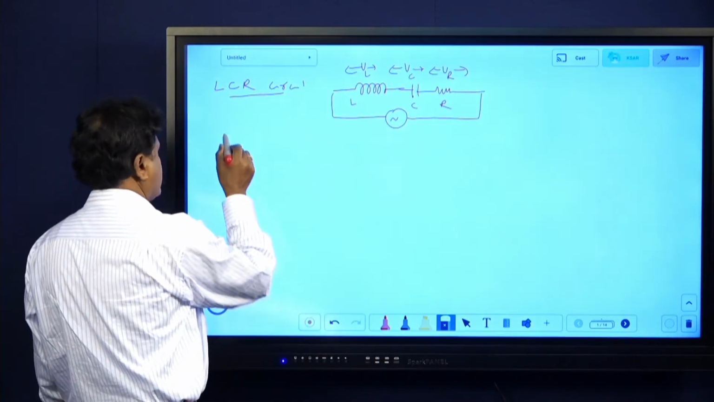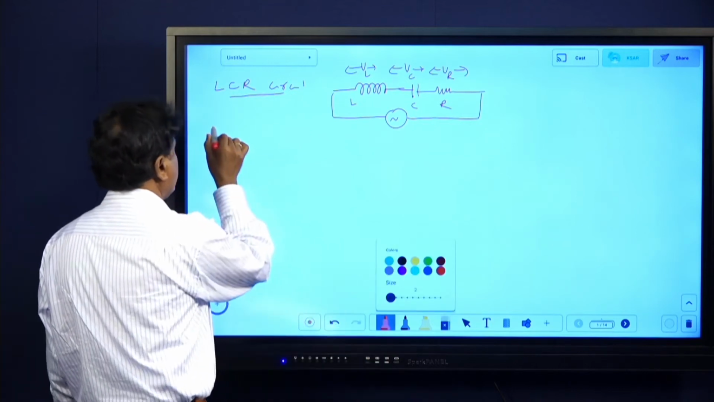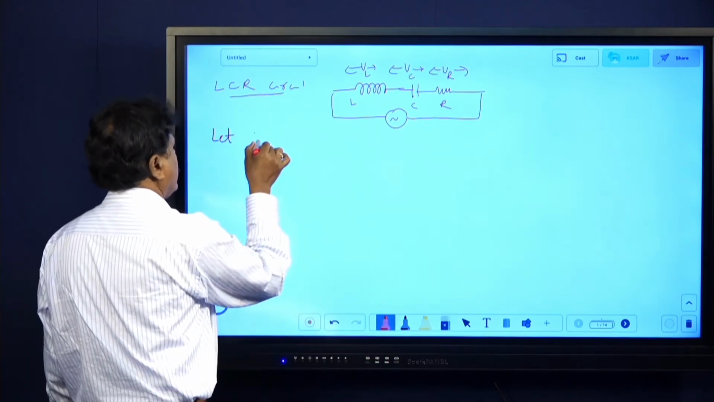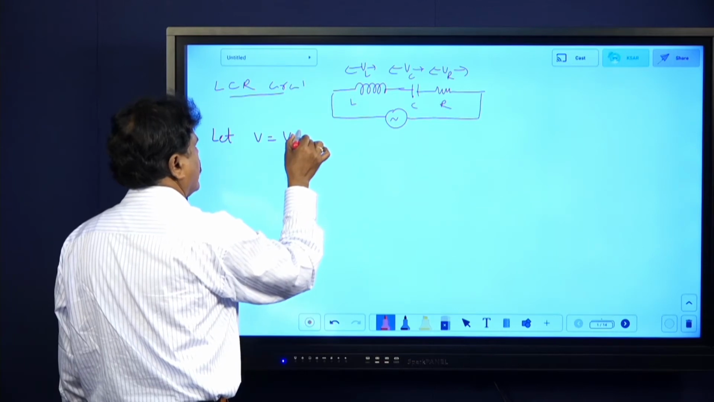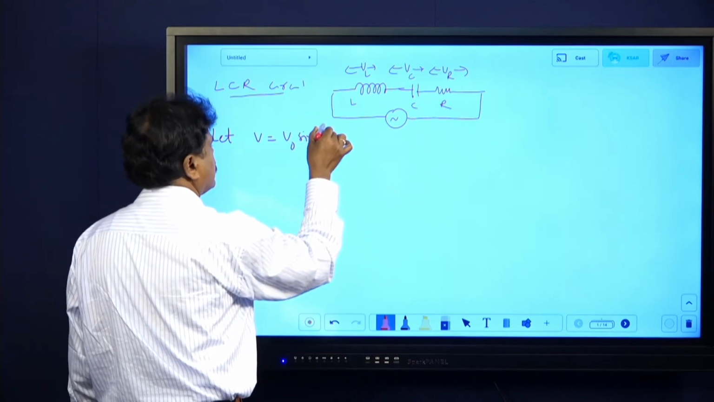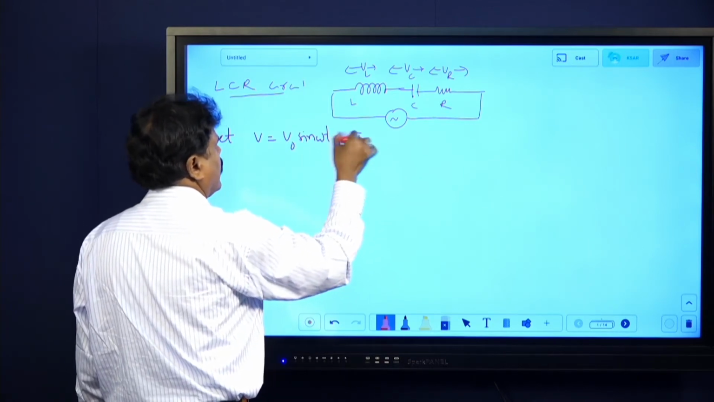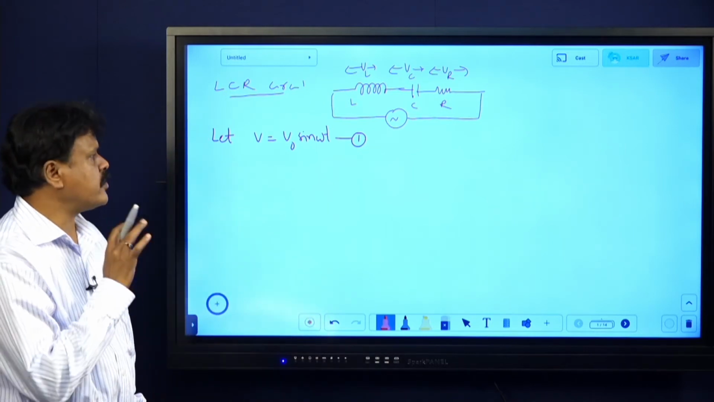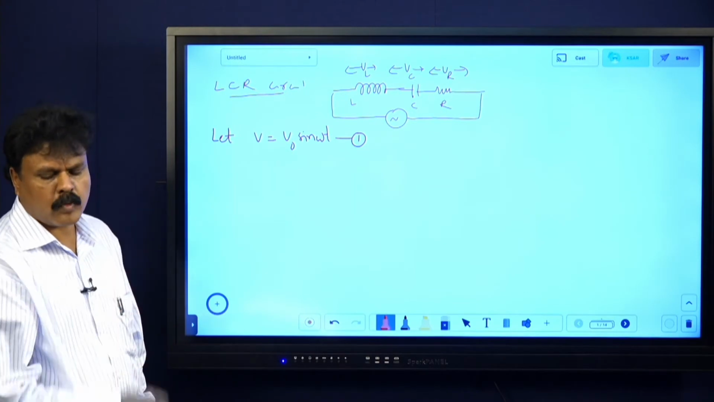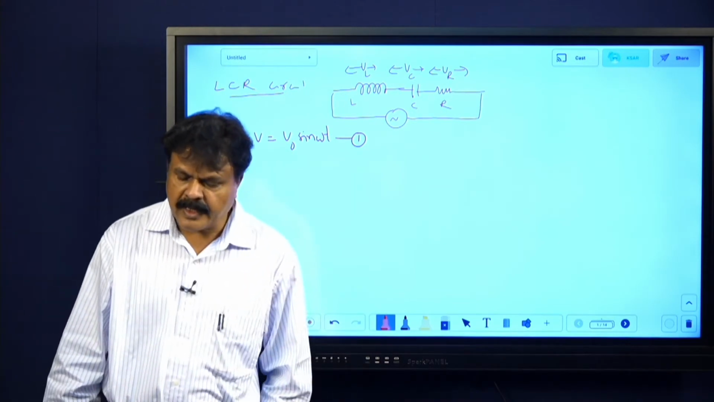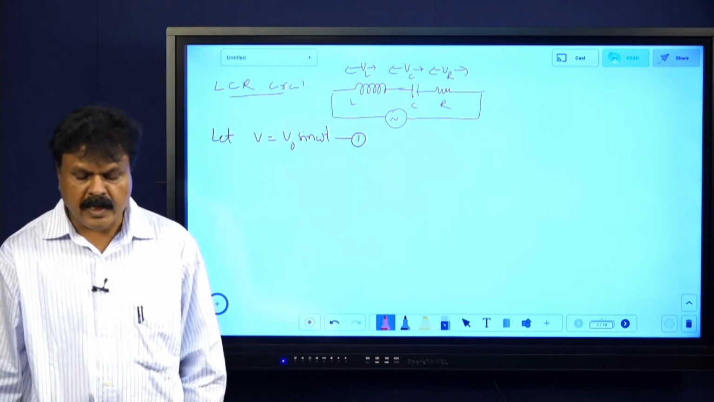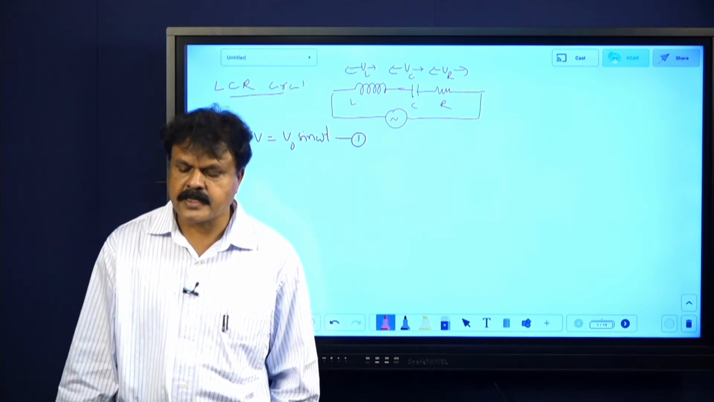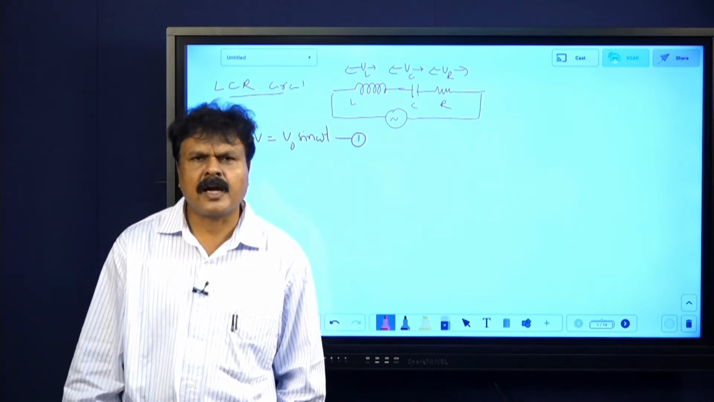Let V equals V naught sin omega t. Just I am taking sin omega t. Let this be the applied voltage. V equals V naught sin omega t be the applied voltage. Or even we can take it as I equals I naught sin omega t be the current also. In any way I can take, and I can prove it.